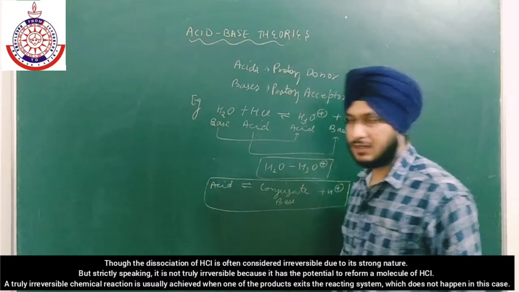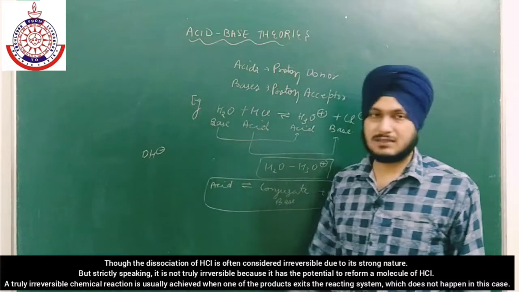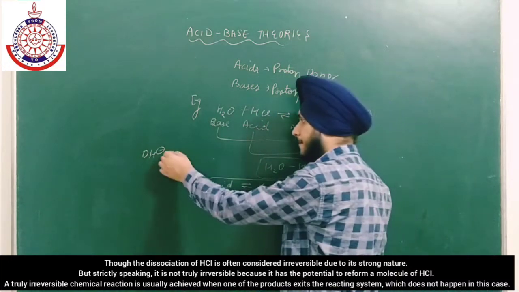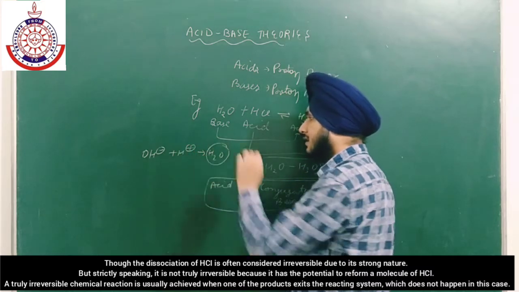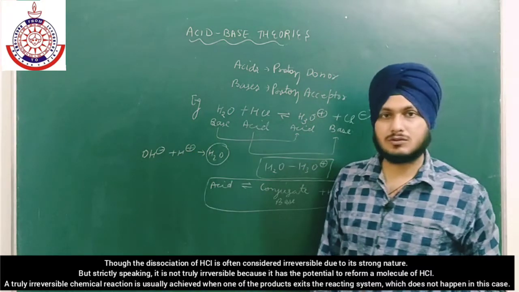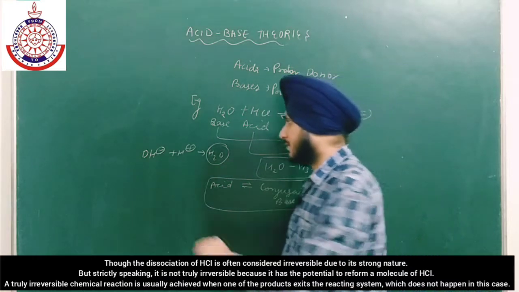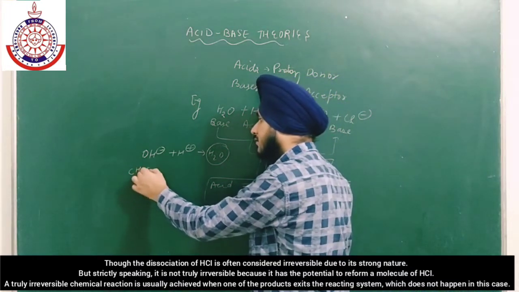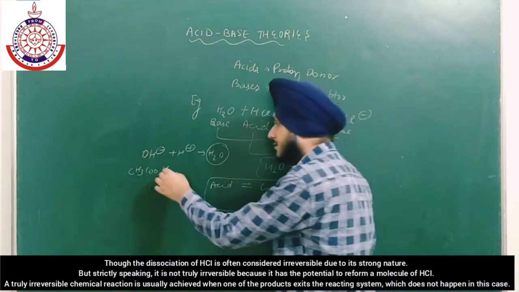If I am asking you what is the conjugate acid of OH negative, simply add H positive and we will get H2O as the conjugate acid. Similarly, if I am asking you what is the conjugate base for CH3COOH, simply subtract H positive.